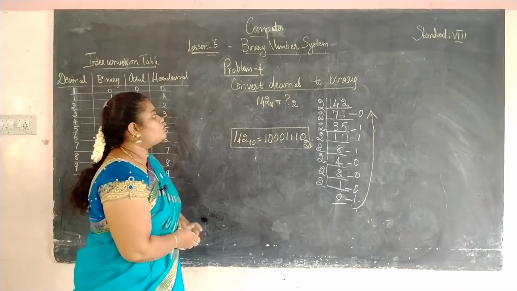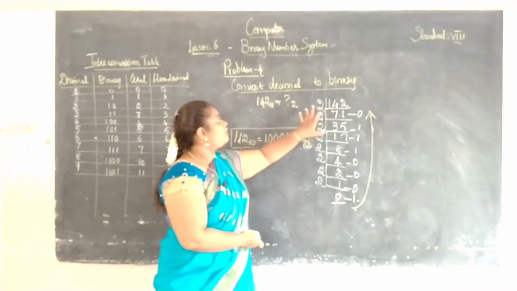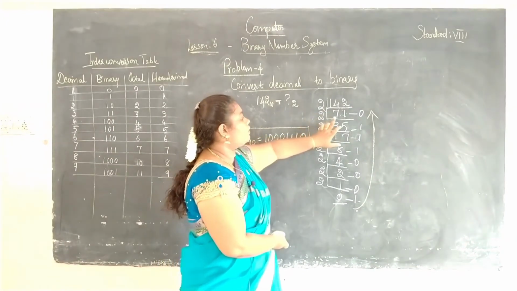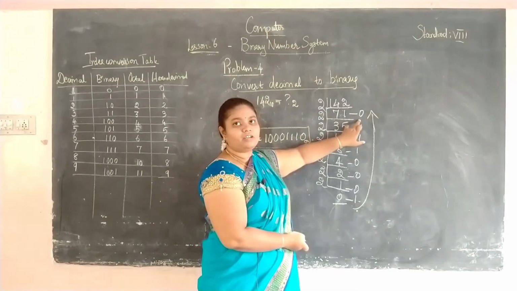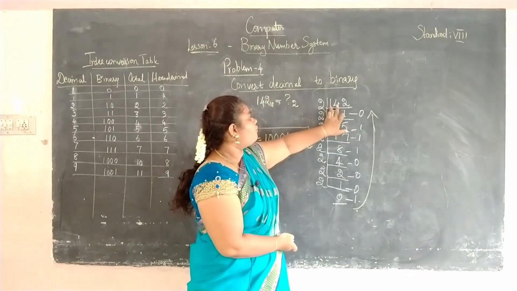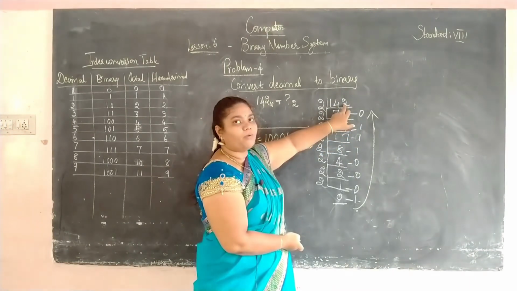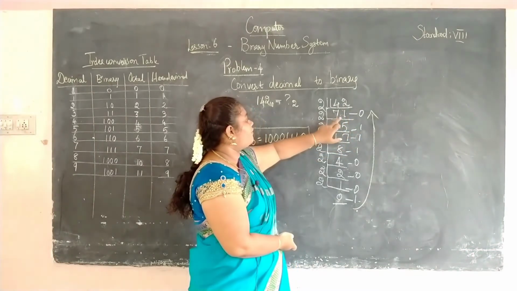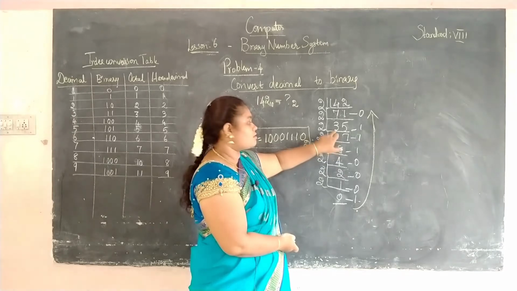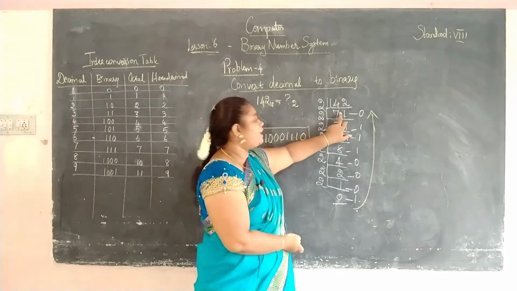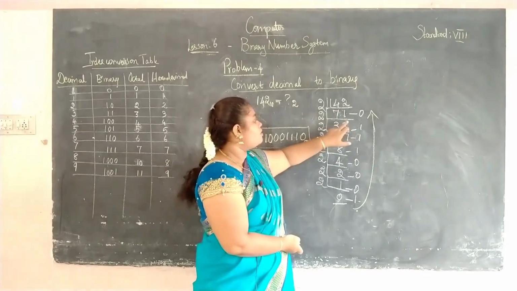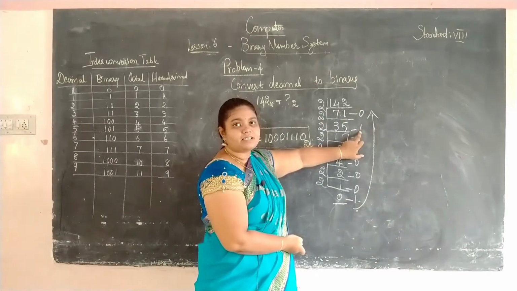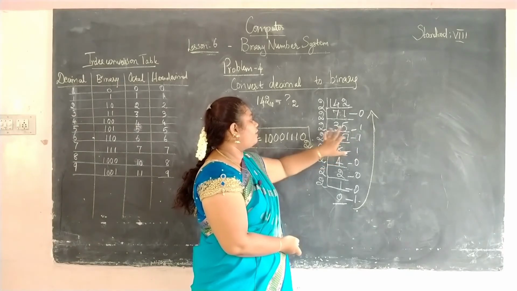Okay students, so first we are going to divide the numbers to convert it to binary. You have to divide by 2. The quotient you should write here and the remainder you should write here. So 7 times 2 is 14, 1 times 2 is 2, so you will get the remainder as 0. If you divide 7 by 2, 3 times 2 is 6, so 3 here, and you will get the remainder as 1. So this number becomes 11. 5 times 2 is 10, so 11 minus 10, you will get the remainder as 1. Again we are dividing 35 by 2.